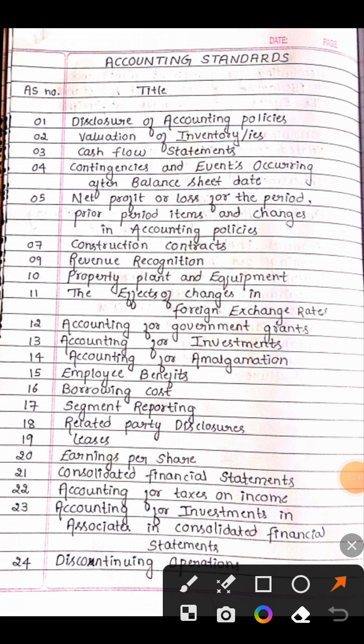So the next is accounting standard 15. Now all the chotu accounting standards, okay?